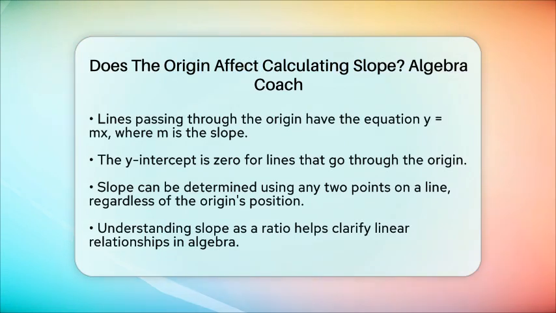To summarize, the slope measures how steep a line is, or the rate of change of y with respect to x. It is calculated using the differences in the y values and x values between any two points. The origin is just one specific point on the graph and does not influence how we calculate slope. By focusing on the fundamental concept of slope as a ratio of changes, we can better understand linear relationships and graphing in algebra. Remember, the presence or absence of the origin does not complicate this essential idea.